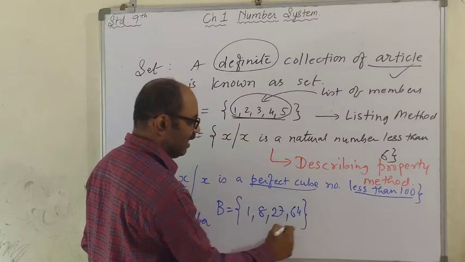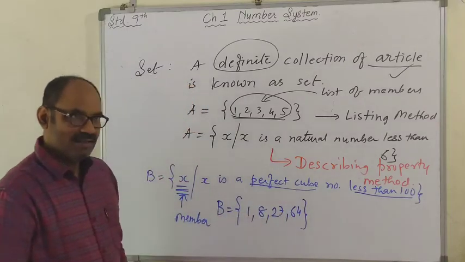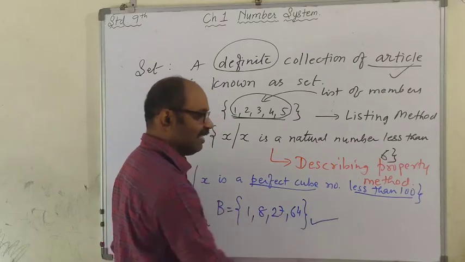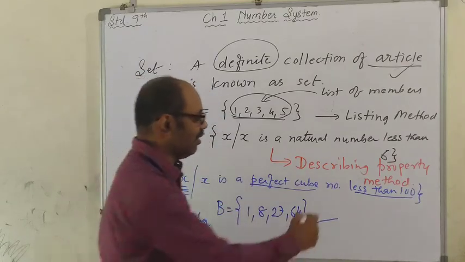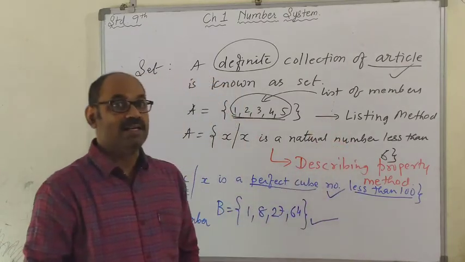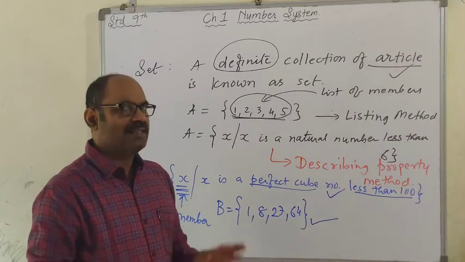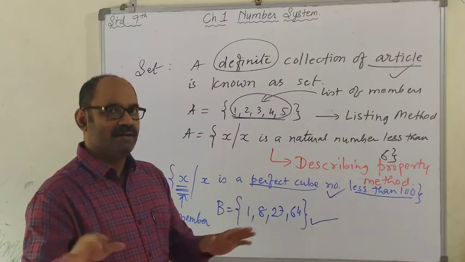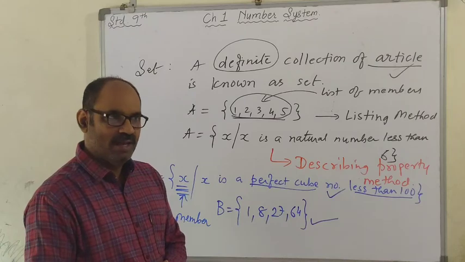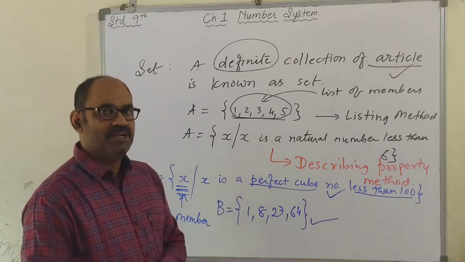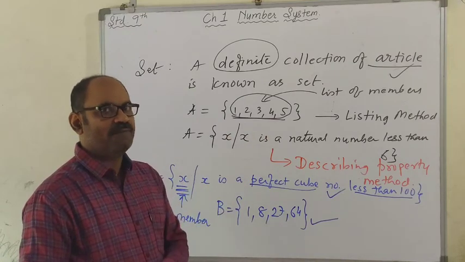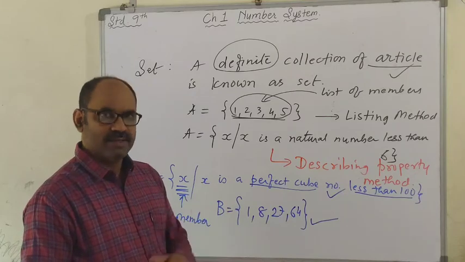We want less than 100. So these are the members. This method of representing a set is called listing method, and the upper one is called describing property method. That's enough, we don't want to go deeper into it. While my explanation, subset of a set is very important, so I will discuss that.